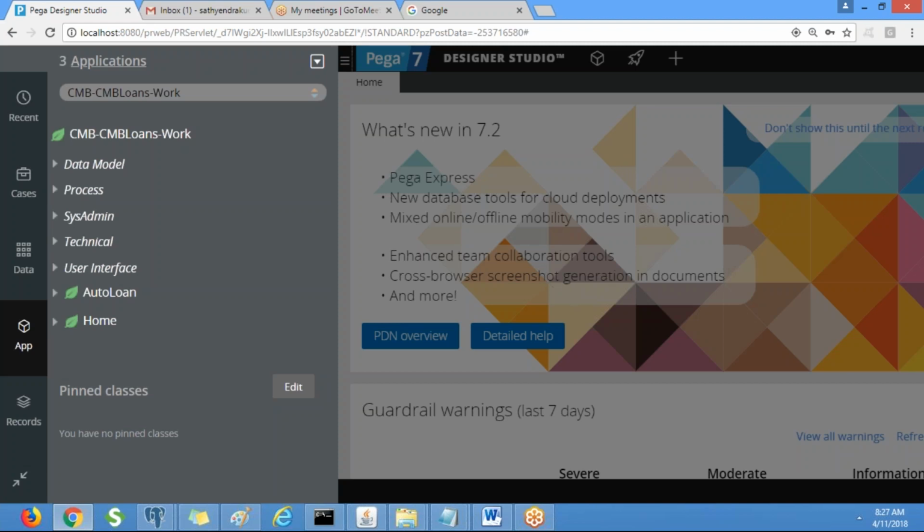So we have a single value property, page list, page group, like that. As of now, you know page, single value property and page list also. While we were working on country details, state details, it fetches automatically into px results, right? It fetches the data and puts it on the px results page list property. So in order to hold multiple records, you need a page list. In order to hold multiple properties, you need a page. In order to hold a single value, you need a single value property.